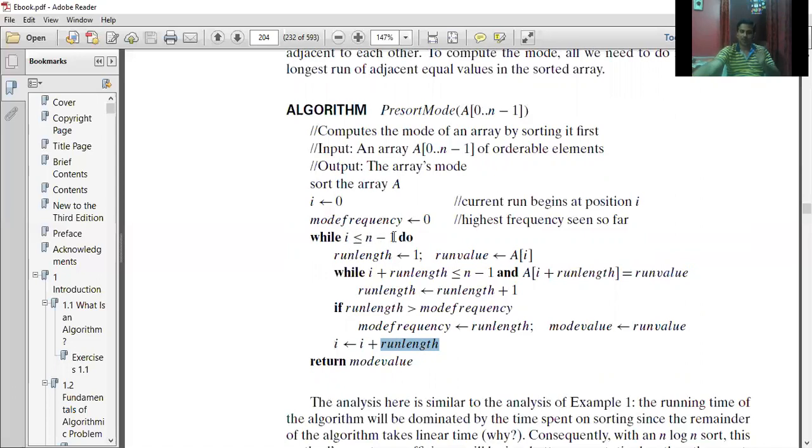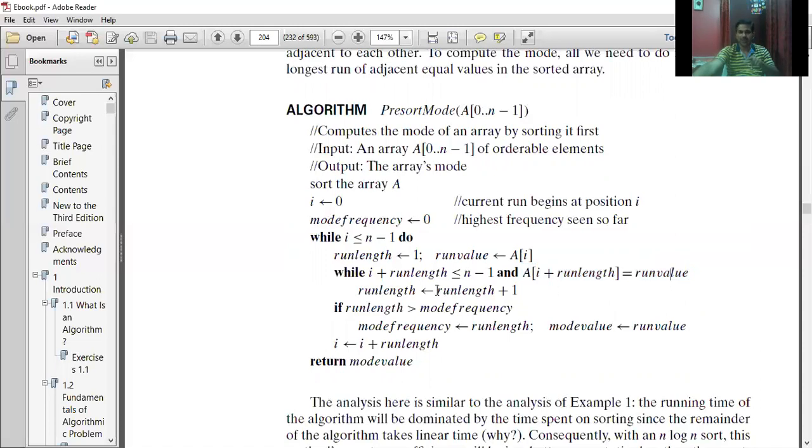I less than or equal to n minus 1. Run length is equal to 1. Run value will be A of 1 now, this one. Okay, so this will be compared with its adjacent element. This condition is only for not exceeding your array size. This will make a comparison with the adjacent element.